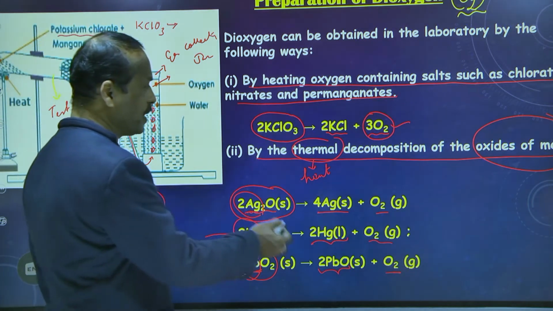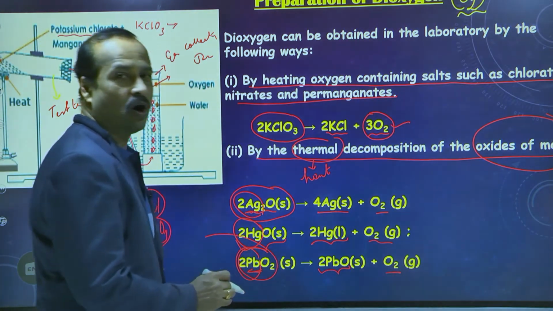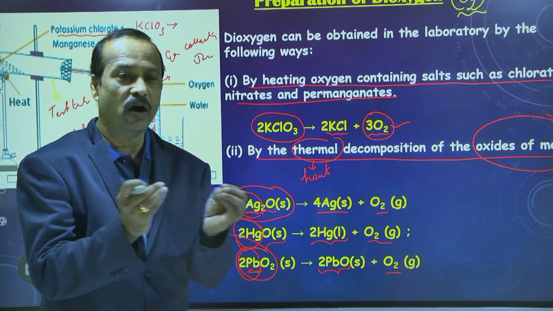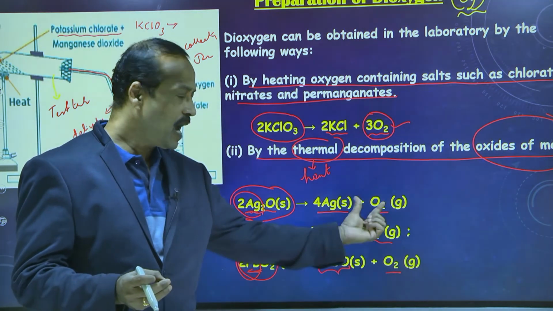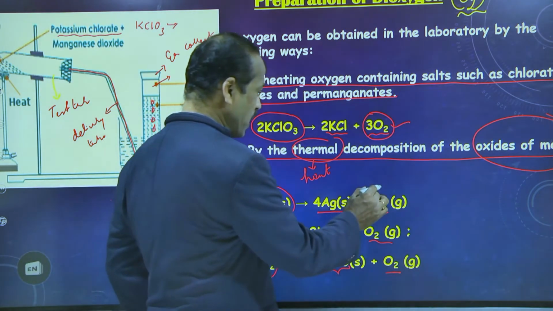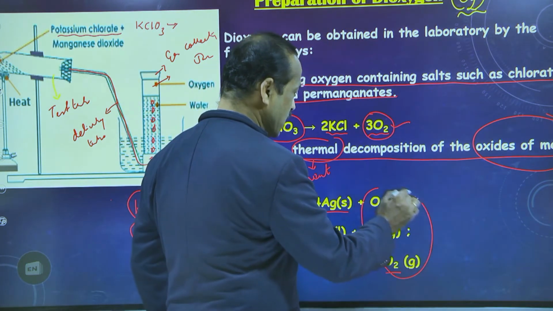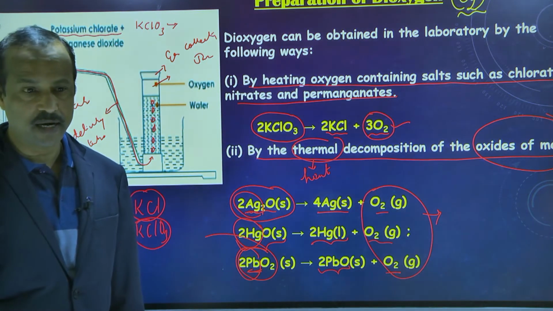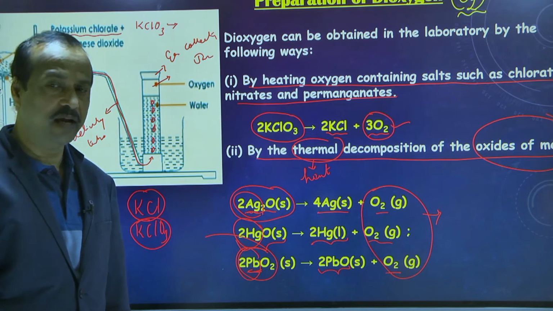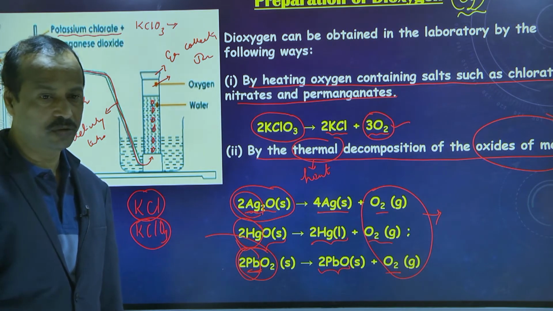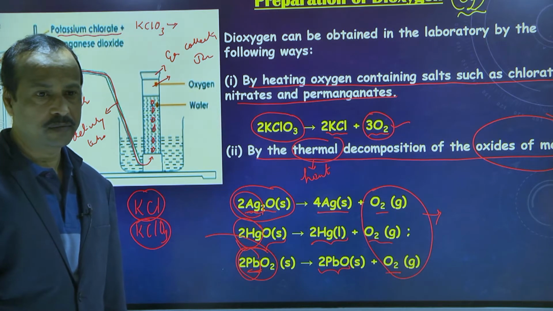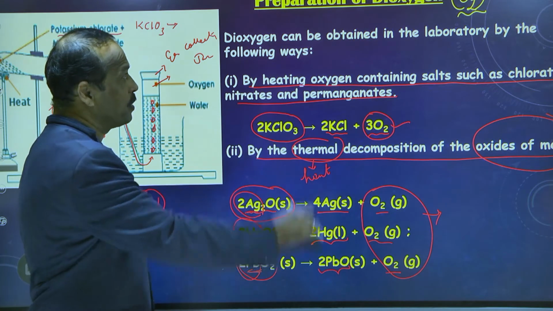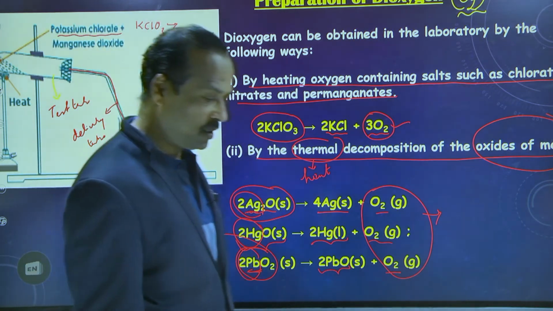So on heating metal oxides, thermal decomposition means splitting or separating into metals and oxygen. In this way we can get oxygen. The gas liberated we can collect and store. Is this clear to you? Yes, sir. So these are the first and second methods of preparation of oxygen. Come on, note this down.